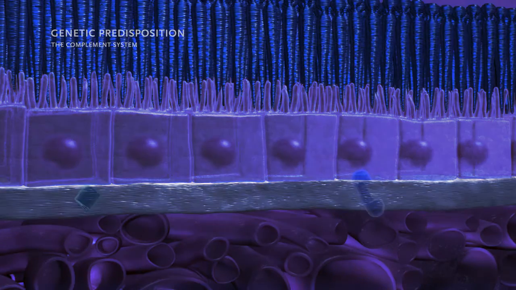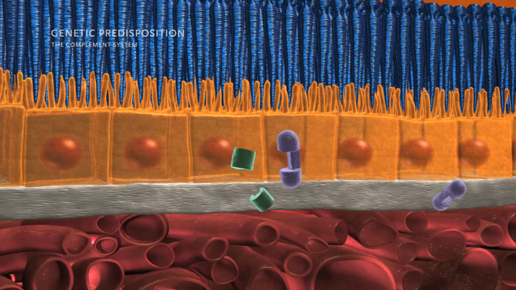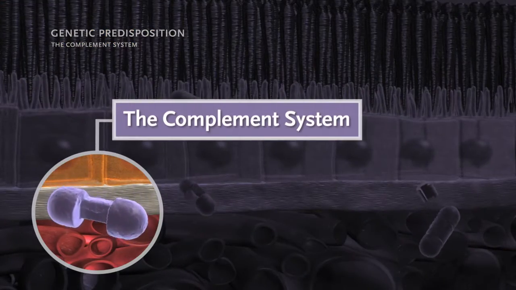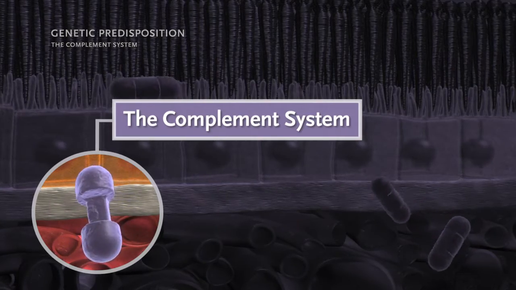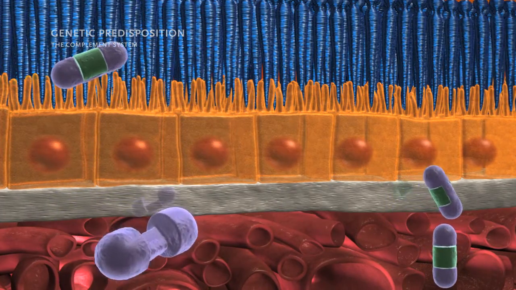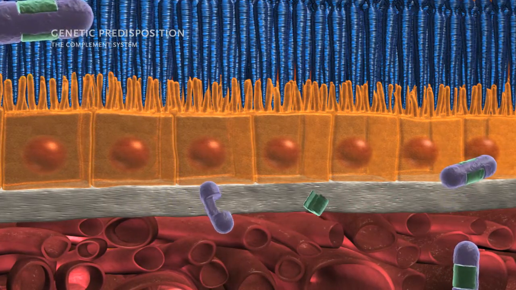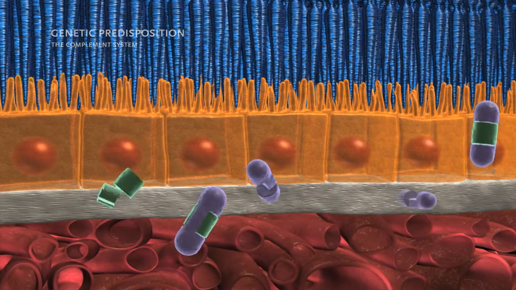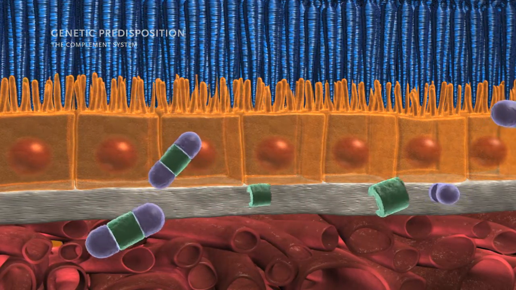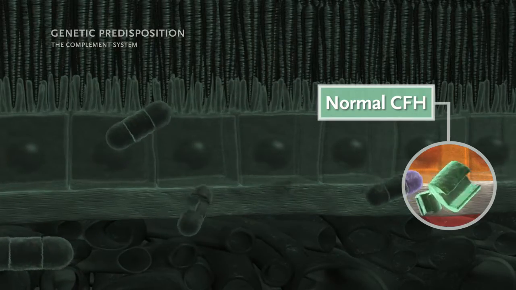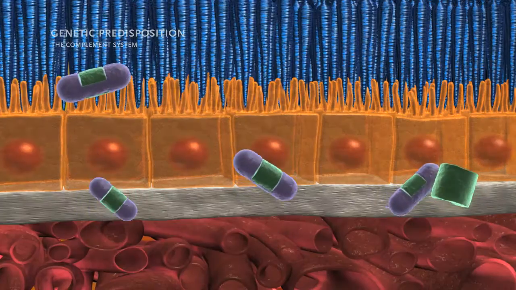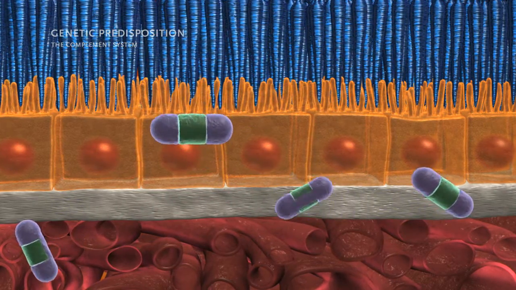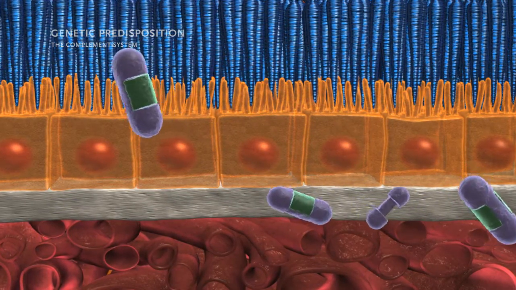The complement system also plays an important role in inflammation and wet AMD. The complement system functions as part of the body's innate immune system to provide protection against infection. When triggered, a biochemical cascade is initiated that amplifies the immunological response and destroys bacterial and viral cells. Complement factor H, or CFH, is a critical inhibitor of the complement pathway, downregulating complement activation, potential inflammation, and tissue damage in response to immunological triggers in wet AMD.